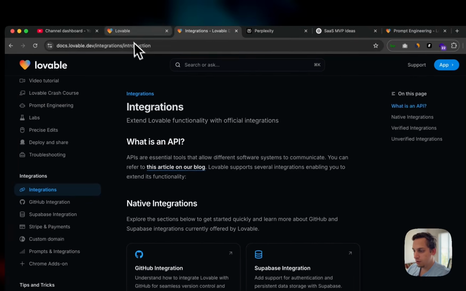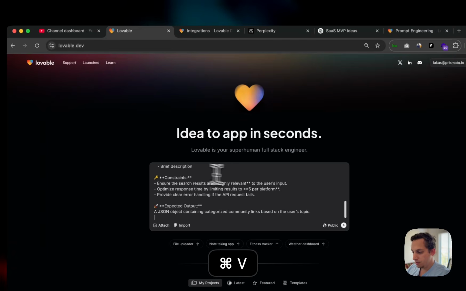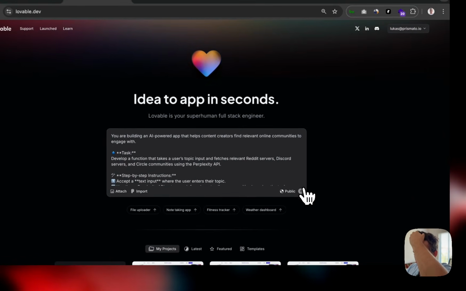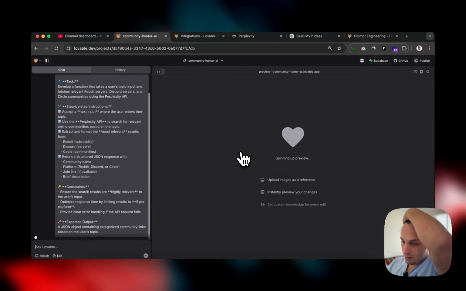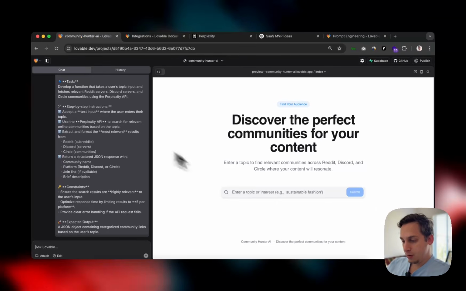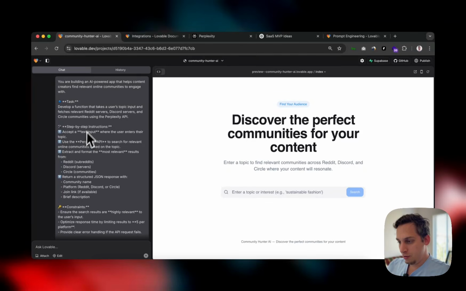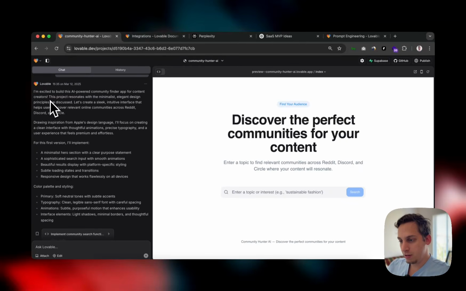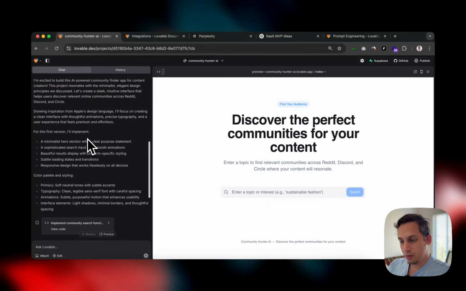So let's go back to our main Lovable space and paste it in, and let's see how this works. I've basically just added the prompt, let's see what it creates. It has finished generating. It says, I'm excited to build this AI-powered community finder app for content creators. This project resonates with the minimalist, elegant design. Okay, whatever. Drawing inspiration from Apple's design language, which I don't really care about.